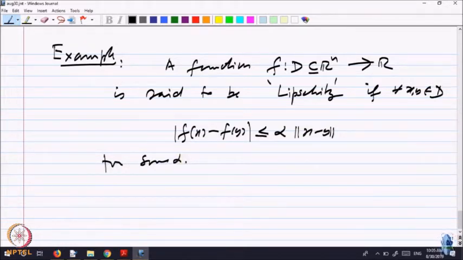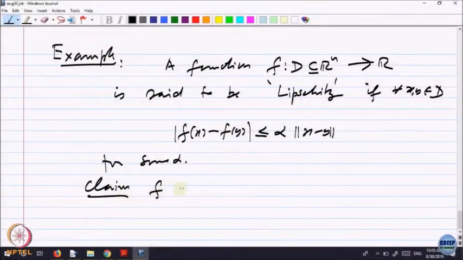So, the distance between the images of any 2 points is bounded by the distance between x and y times a constant alpha. Sometimes one says it is Lipschitz of order alpha, or some power, but this is the simplest kind of Lipschitz function you can think of. Claim: f Lipschitz implies f uniformly continuous.